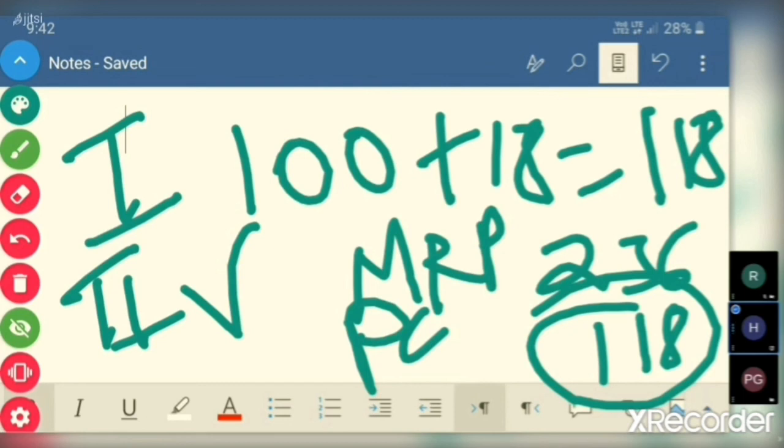For the second, subsequent seller, purchase cost also has no difference. It remains at 118. The difference is not even in MRP. We have taken an example of MRP of 236. The difference is happening at the tax component only. That tax component will make a difference in net cash left with the second seller, or profit made by the second seller. So if he goes with the composite scheme, he will be left with additional profit.